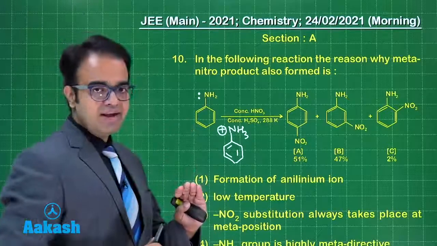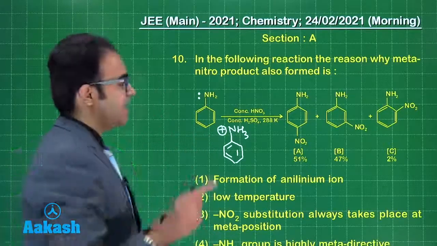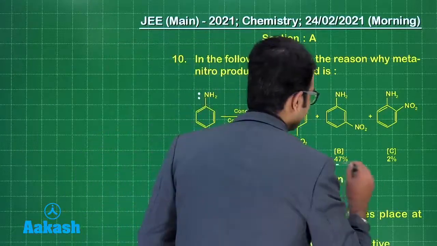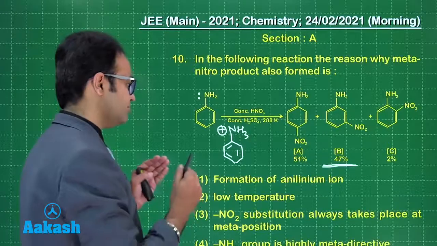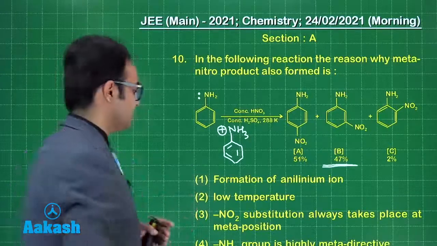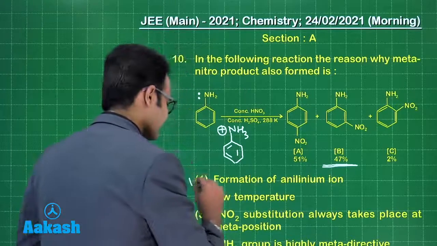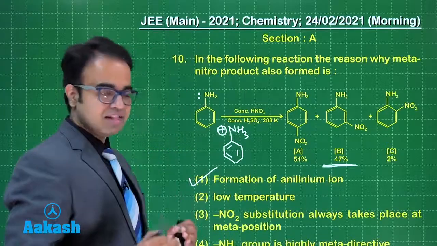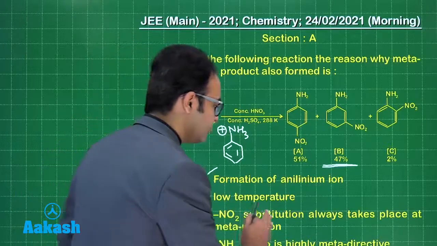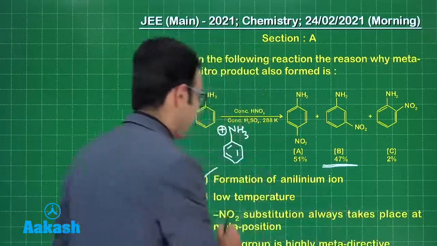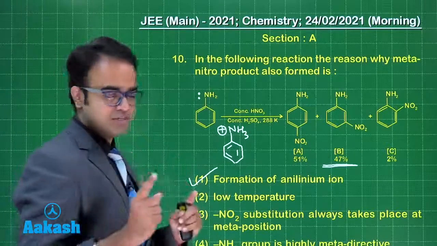NH2 is ortho-para directing, but the anilinium ion is meta directing, and that's why you're getting 47% of a meta nitro product. Let us look at the options. Formation of anilinium ion, yes, this is correct. Let us look at other conditions as well. Low temperature, no. NO2 substitution always takes place at meta position, no, it depends on the first substituent.